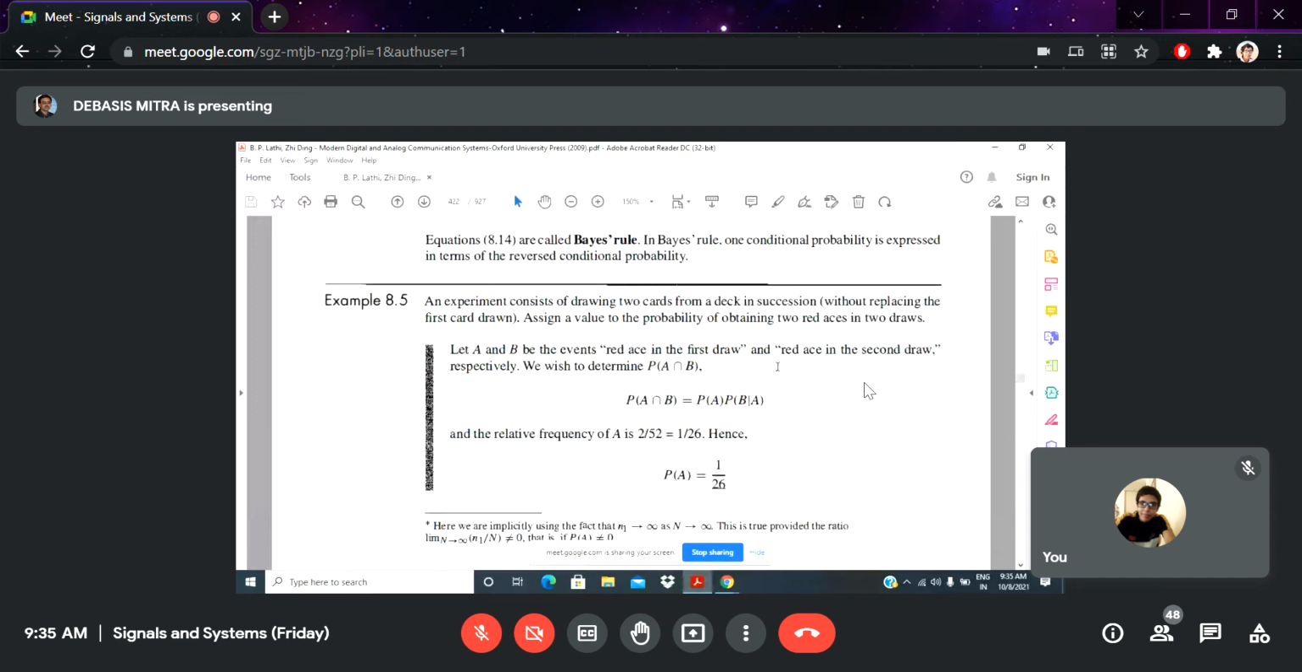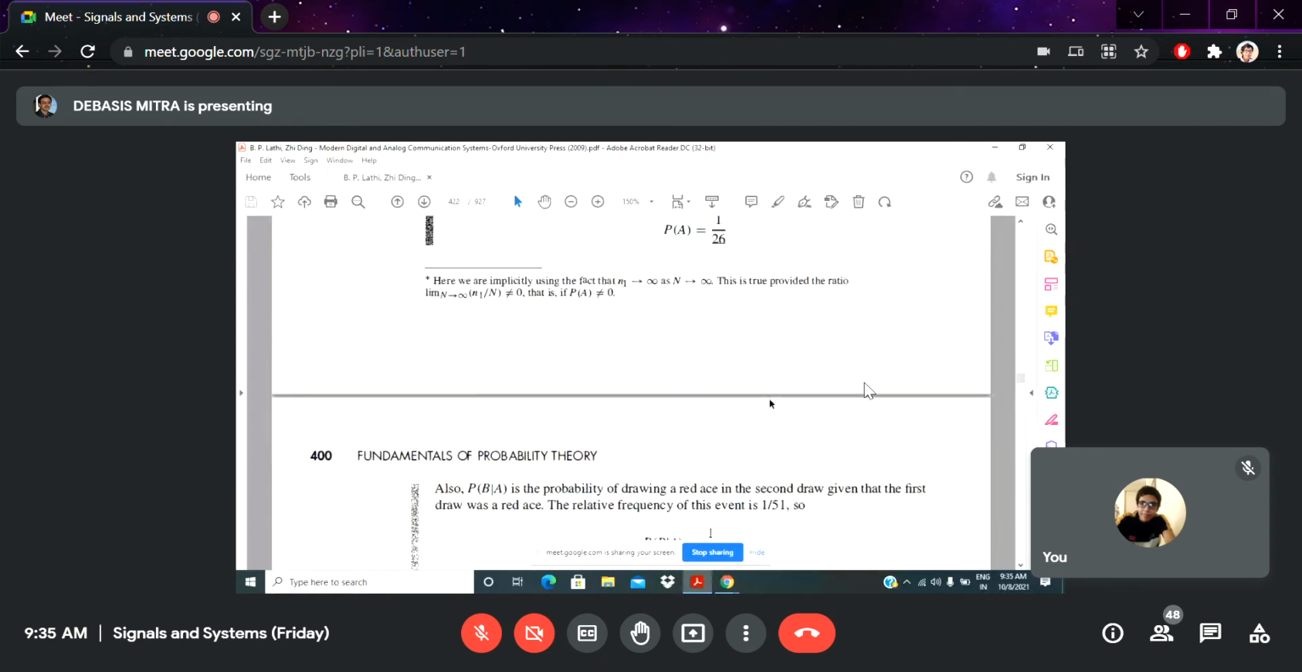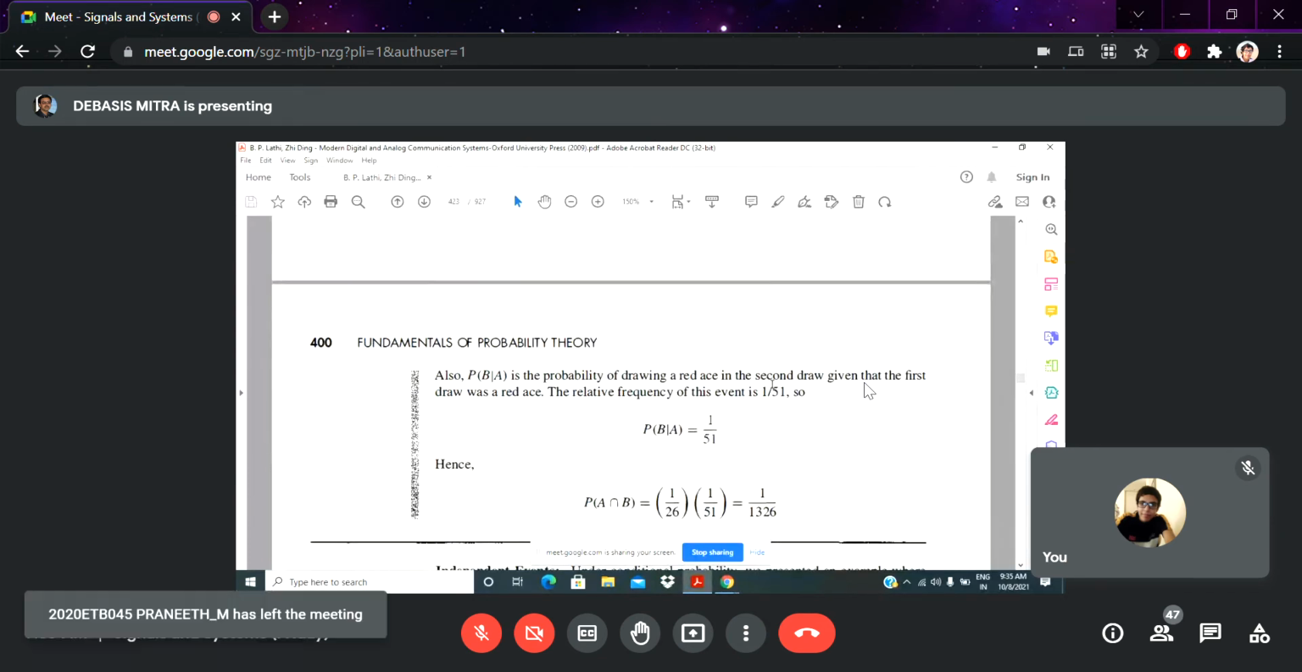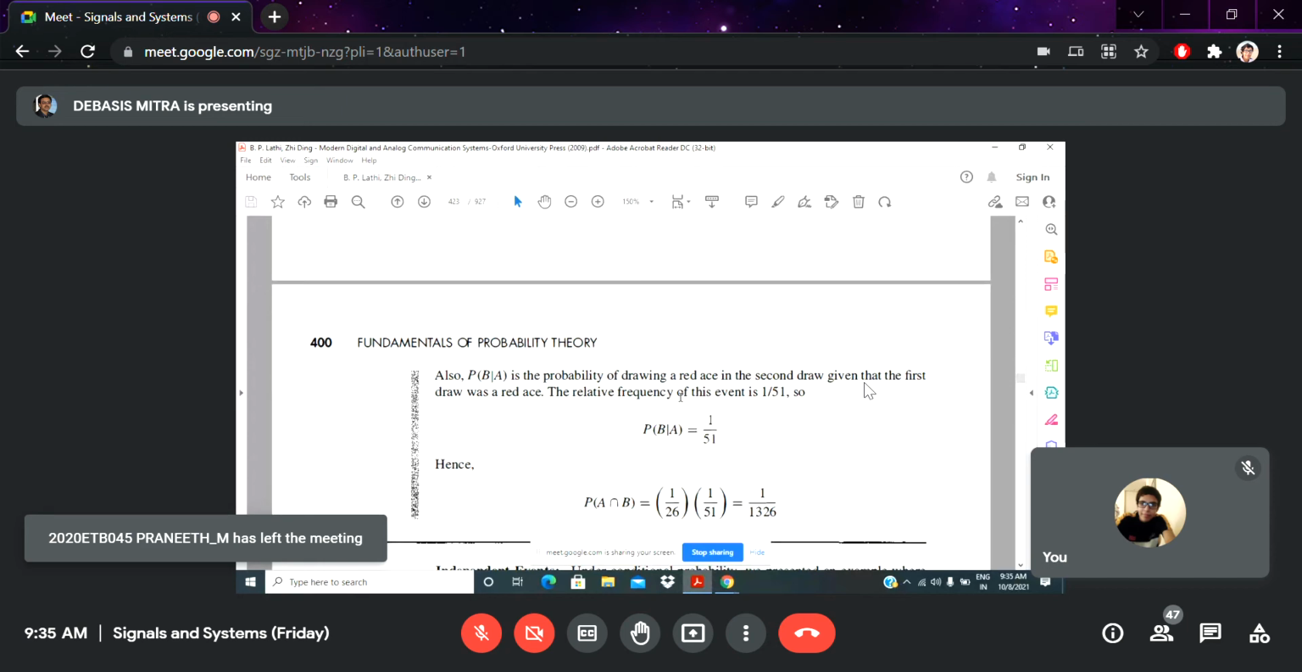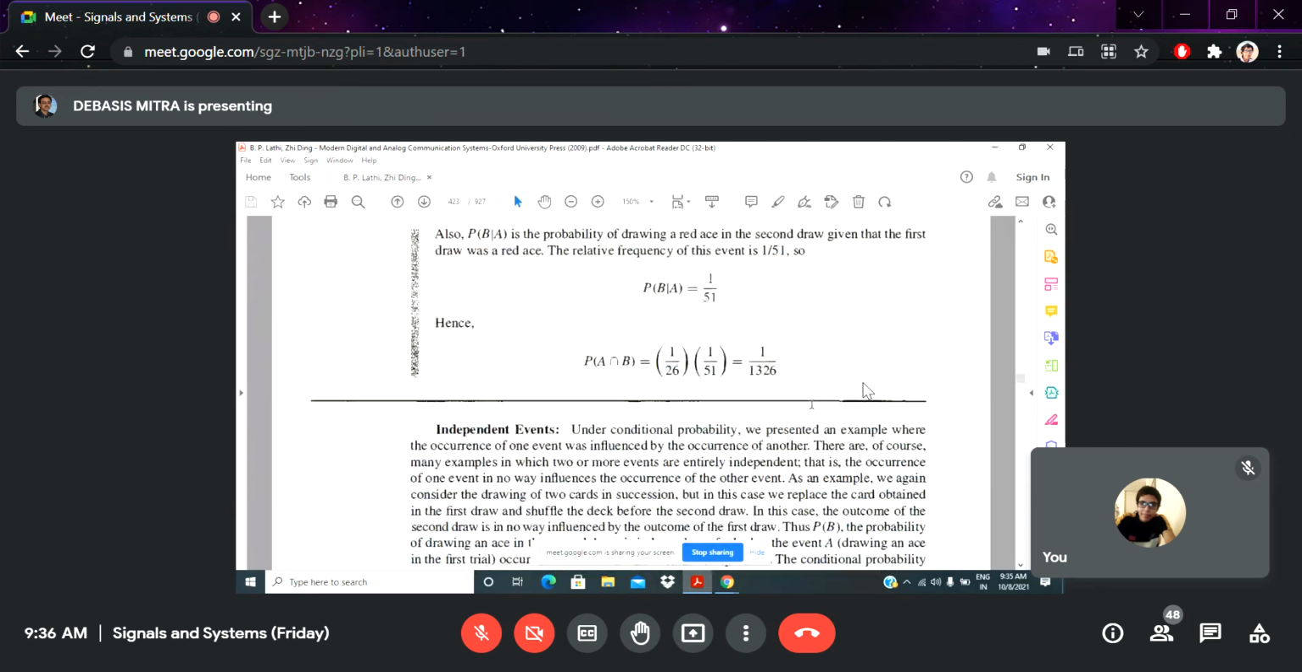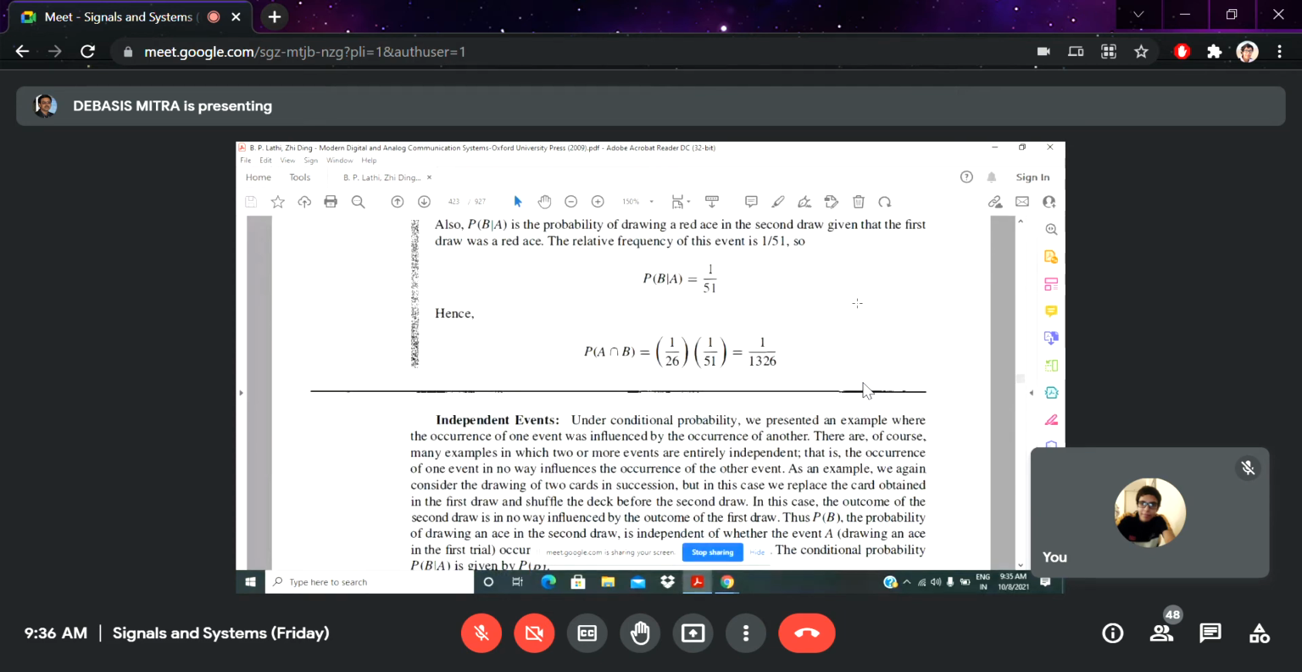Sir, here is one example: during card playing, there are two different cases, and we are going to calculate the joint probability distribution, and a particular problem is given over here. So please solve this type of problem. Relative frequency I already discussed in our earlier class, so the intersect of these two probabilities can be easily calculated.